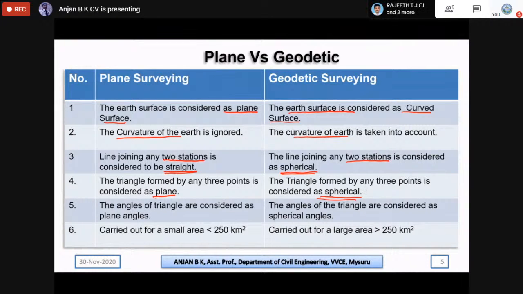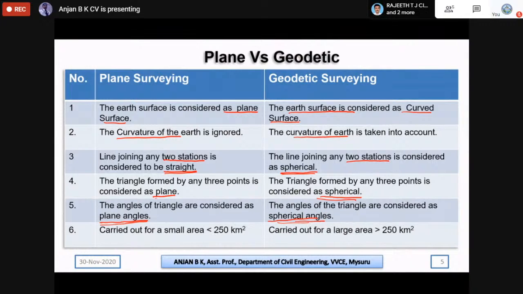So the fifth one is the angles of triangles are considered as plane angles. So as I mentioned, if you are measuring distance, it is straight distance. If you are measuring angles, it is plane angles. Similarly, in geodetic surveying, it is considered as spherical angles.